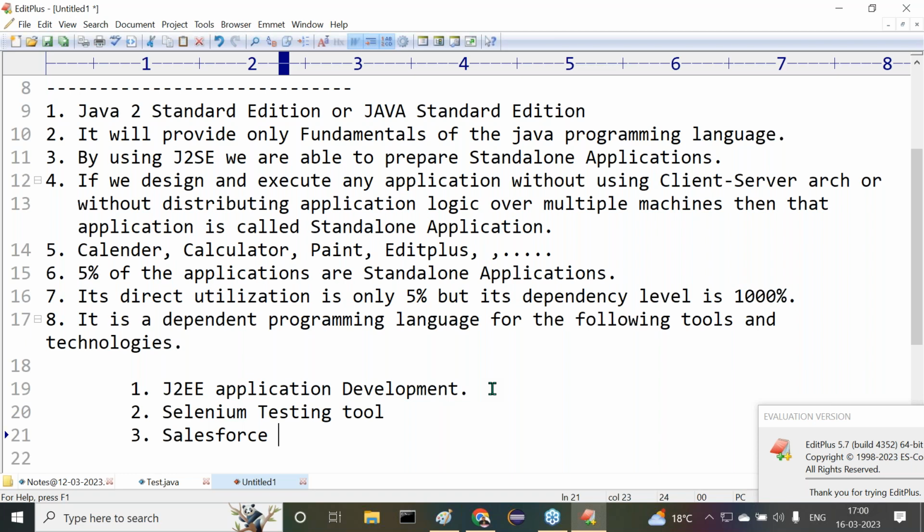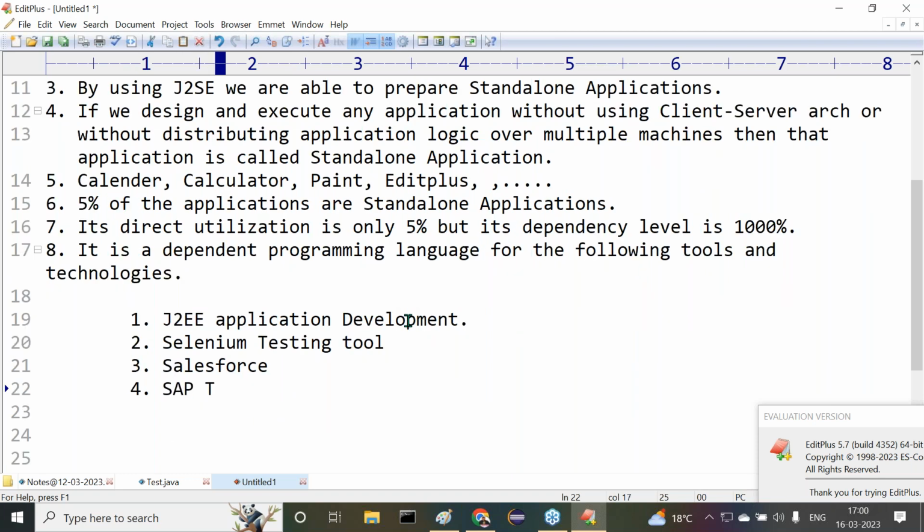If you want to work with Salesforce, we must have knowledge of J2SE. Not only that, if you want to learn some SAP-related tools, like ABAP or HR or something else, there definitely we require some core Java, that means J2SE. Not only that, if you want to work with Android, mobile application development, mobile platform, then definitely core Java is required. Not only that, big data analysis, if you want to go for it, what there?